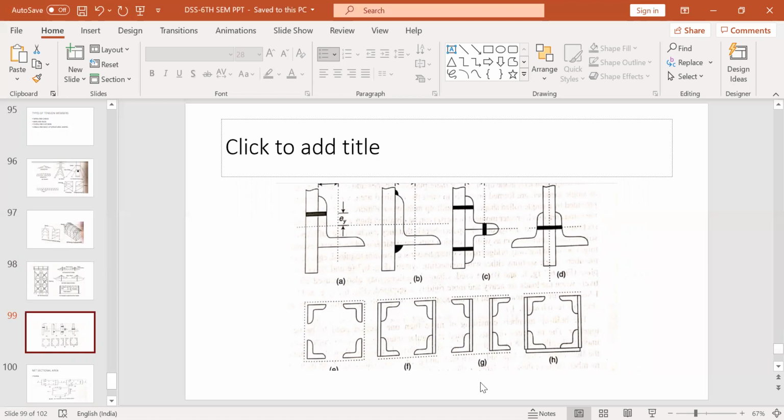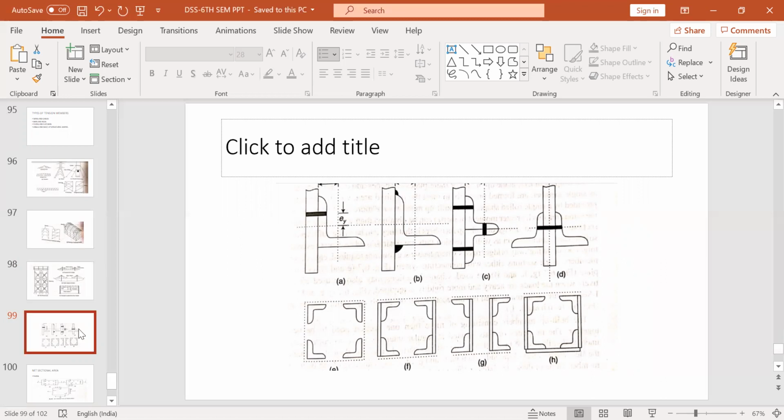For single and built-up structures, you have open sections such as angles, channels, and I sections. Then you have built-up sections such as double angles. This is a single angle, and this is a double angle. You can also use closed sections such as square, circular, and rectangular hollow sections. There are various applications for which you can use tension members.